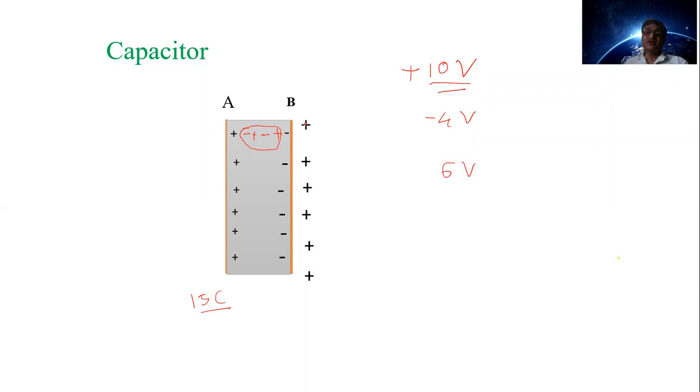That is 6 volt. Again, suppose these positive charges develop some potential, supposed to be 2 volt. And then finally, the potential on plate A is 8 volt. इथे 10 volt potential develop झालेलं होतं. And now, because of this arrangement, the potential then reduces to 8 volt. There is a reduction of 2 volt. This is only an example.